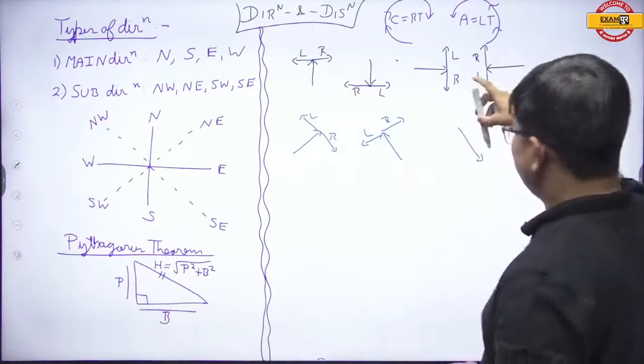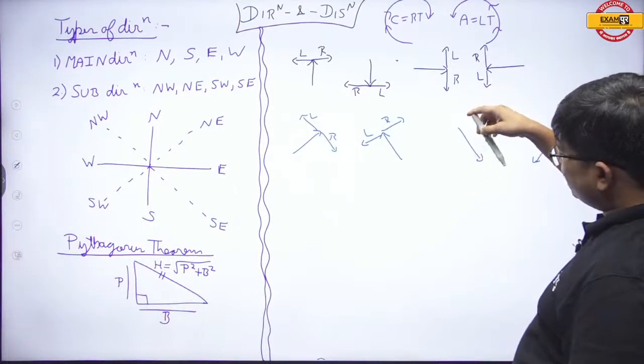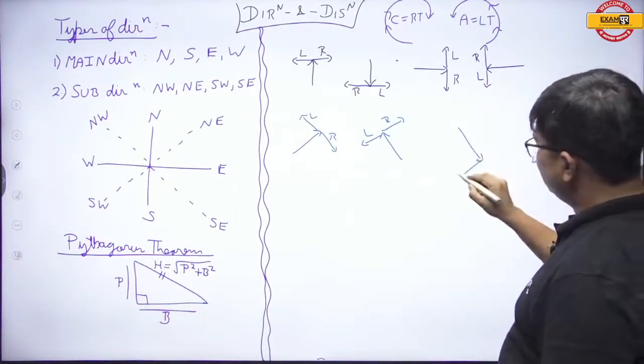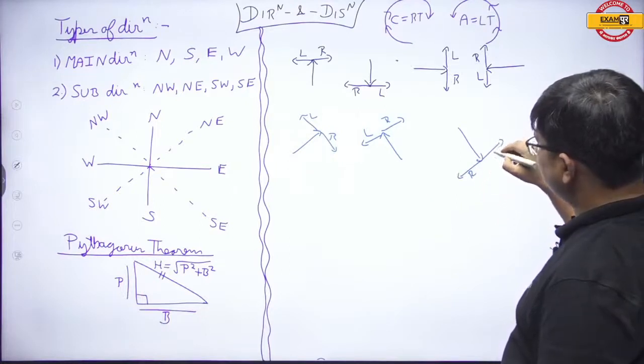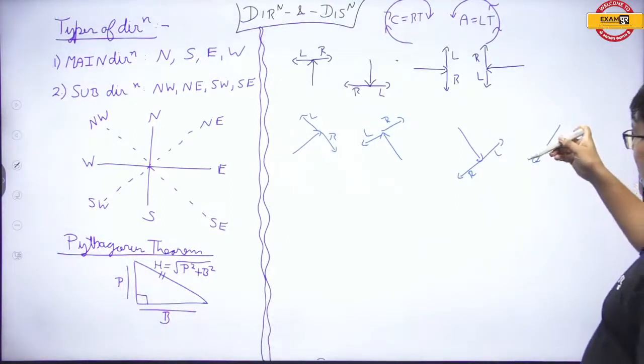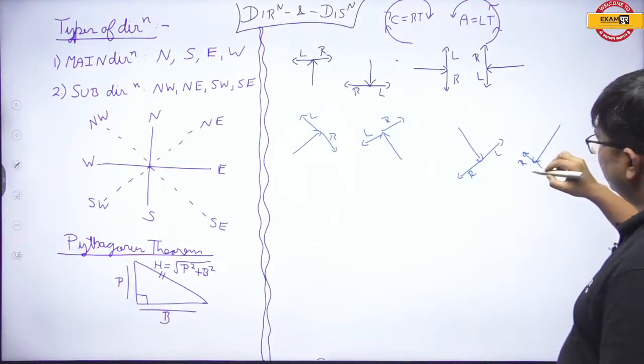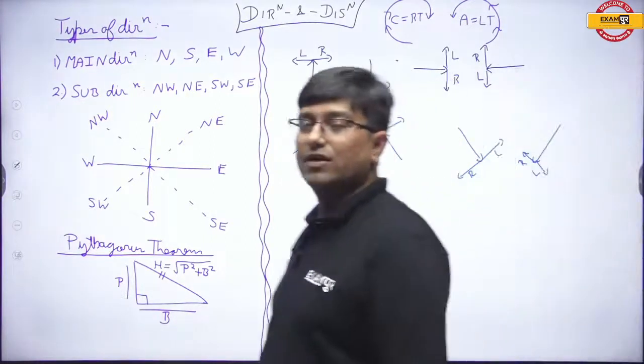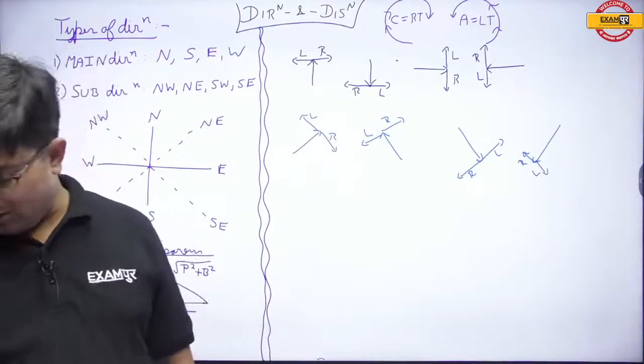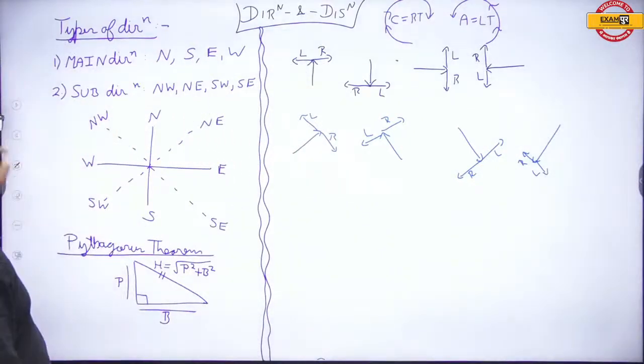Now here the minute hand is over here, obviously it is going to turn in this way, so this is the right turn and opposite of it is left turn. Now it is over here, it will turn in this way, so this is the right turn and opposite of this is the left turn. I hope it is very, very clear.